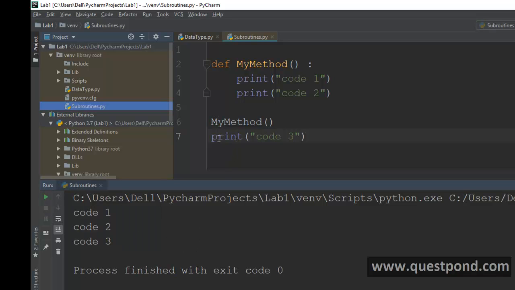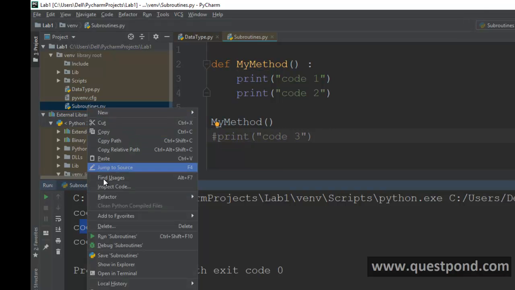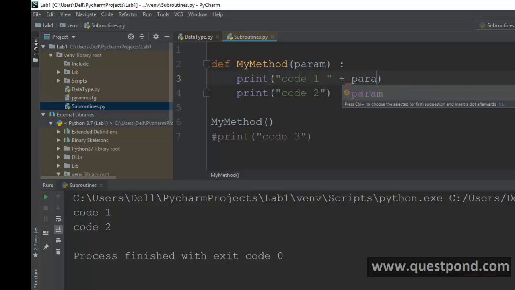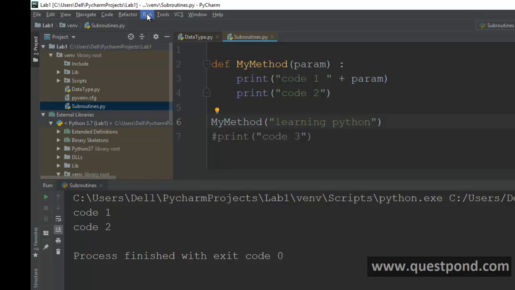You can see now it is running code 1, it is running code 2 because you have said run my method, and it is also running code 3, but this code 3 is outside the scope of the method. If I comment this and run it again, you can see it just runs code 1 and code 2. You can always pass parameters to methods. You can just say param here, and concatenate like this. If I pass here learning Python, it should print the same. So there it is.